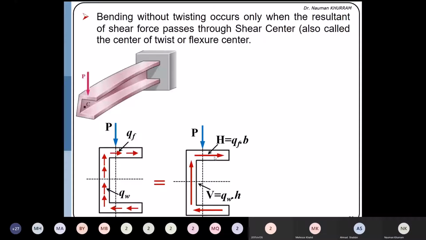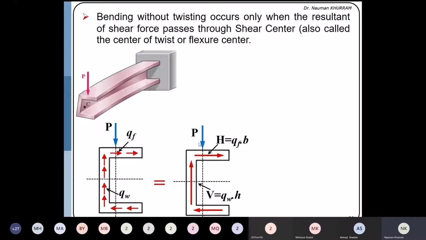Okay, here in this case, let's suppose I ask you to take the moment, or I want to apply the equilibrium equation. So if I apply summation Fx equal to 0, the horizontal force in the top flange has the same magnitude as the horizontal force in the bottom flange. Both have the same magnitude, but they are in opposite directions, so they will cancel the effect of each other. So horizontal equilibrium will prevail. Similarly, if you apply the vertical equilibrium equation, summation Fy equal to 0, this P will be equal to this V force.